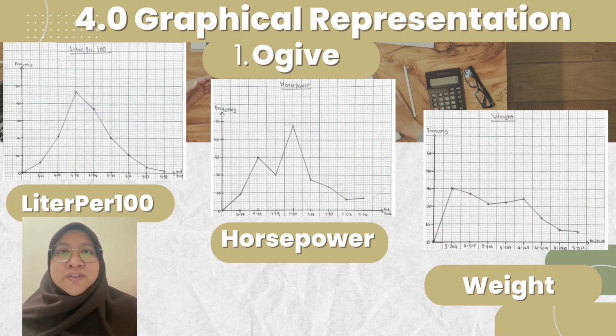At the midpoint of 2.24, it dropped to a frequency of 7 drastically. Next is weight. At the midpoint of 3.264, the graph started to increase and reached the highest frequency at 30, but it dropped to a frequency of 6 drastically at the midpoint of 5.021.